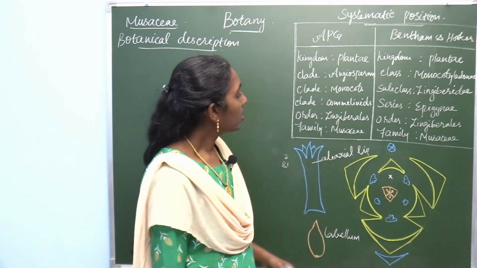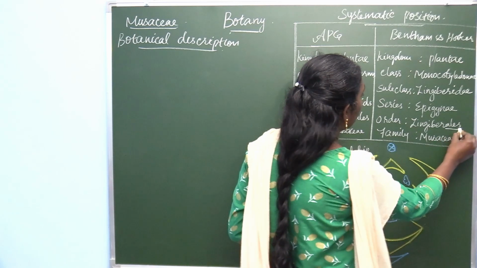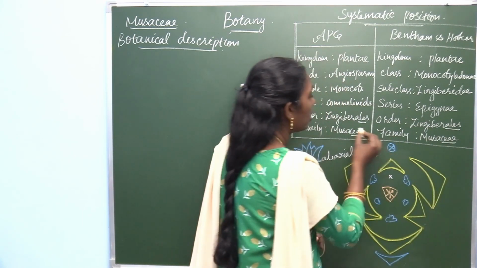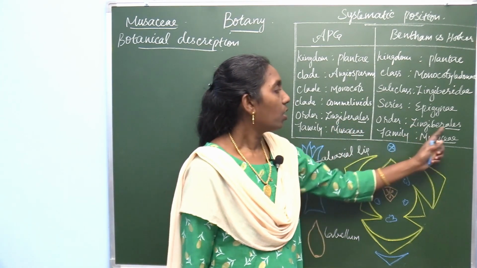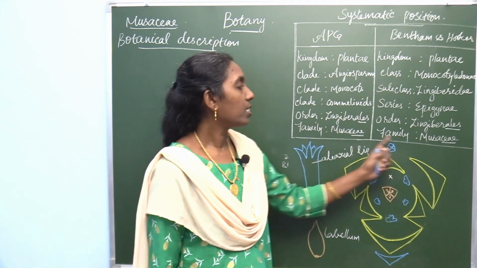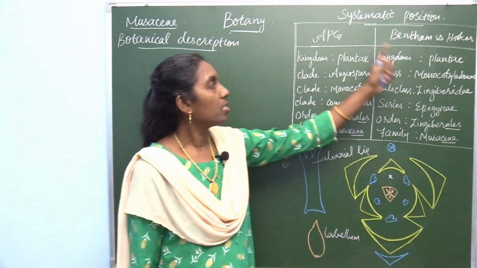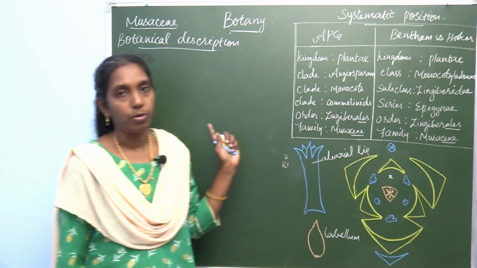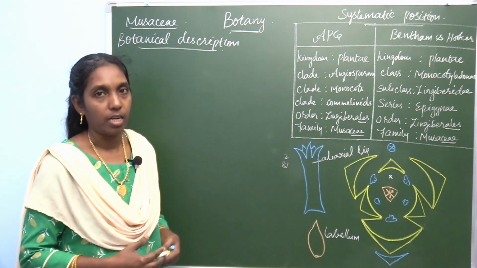When you notice this, the order ends with 'ales' and the family ends with 'ceae'. So first you write the systematic position of this family. The common example of Musaceae is banana.